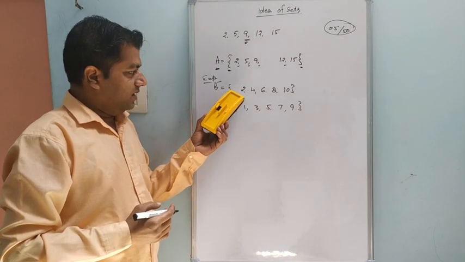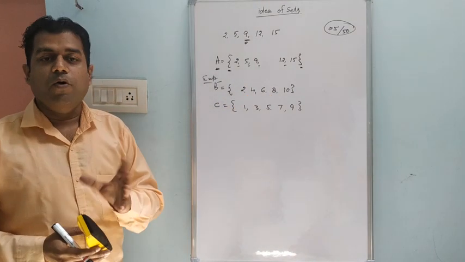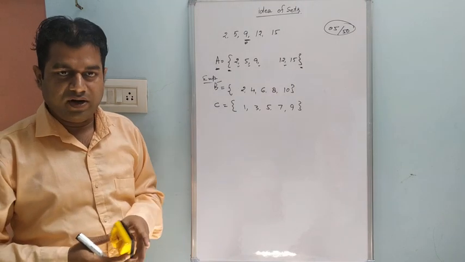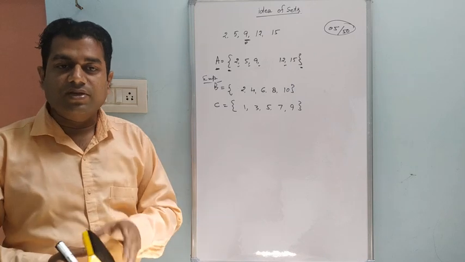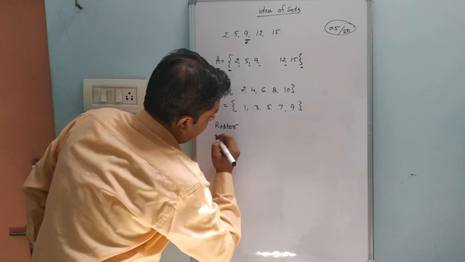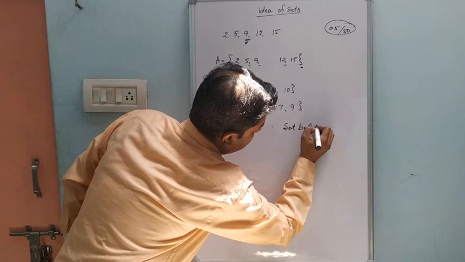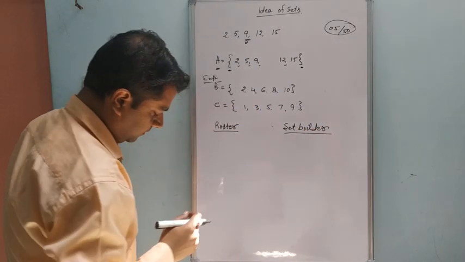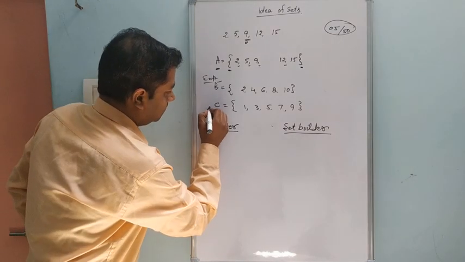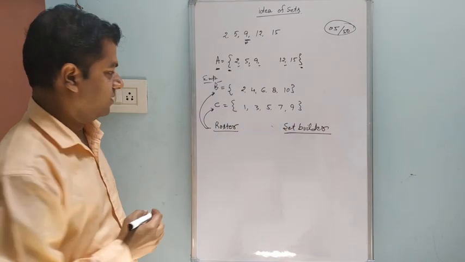Now, this form of the set is called the roster form. Roster form and set builder form. There are two different types, forms of sets. The first one is roster, another is set builder. In the roster form, we define the set with the distinct objects.